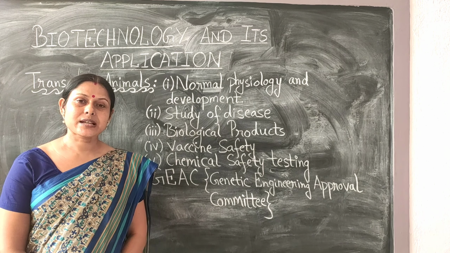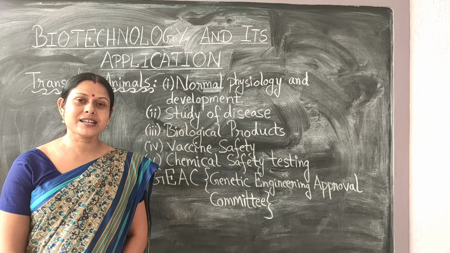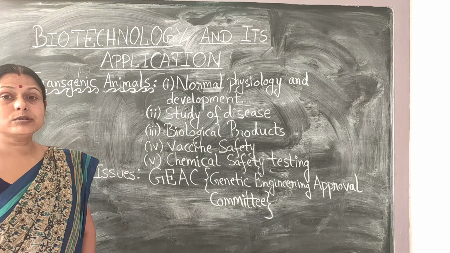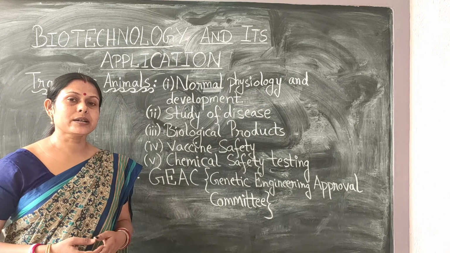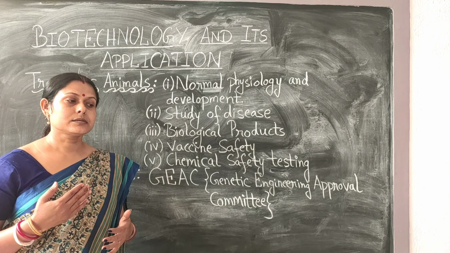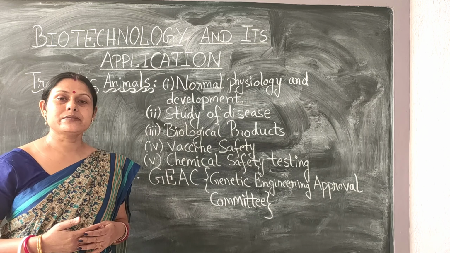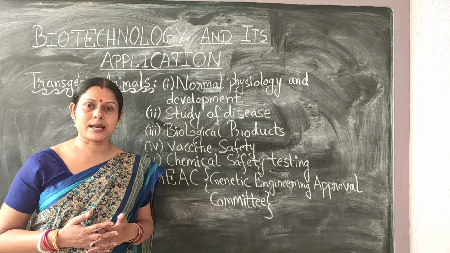In our previous class we studied the application of biotechnology in the field of agriculture and in the field of medicine. Today we are going to discuss transgenic animals, that is, how the applications of biotechnology involve organisms which are formed for the benefit of mankind. First we have to understand what these transgenic animals are.